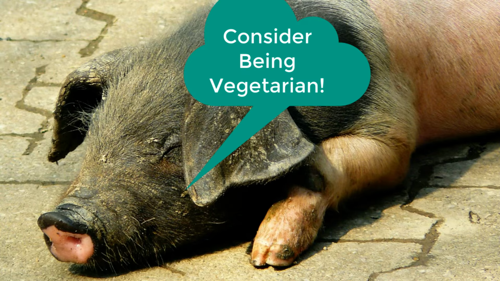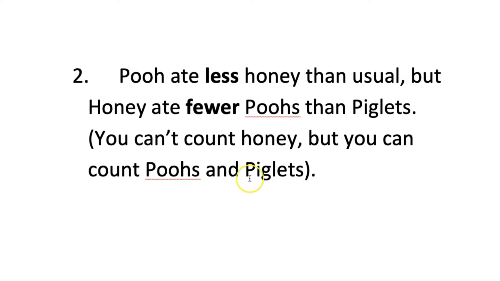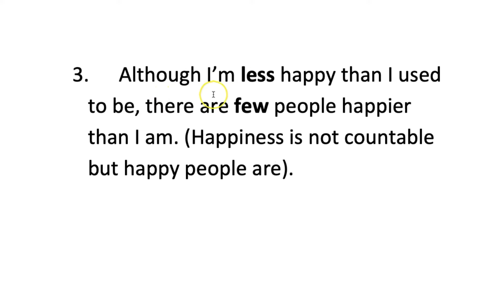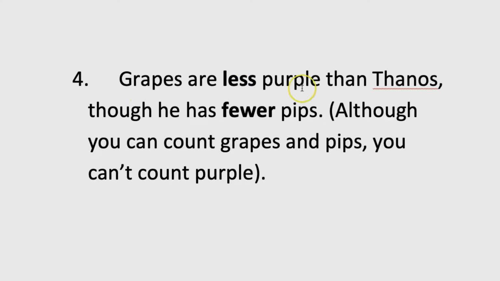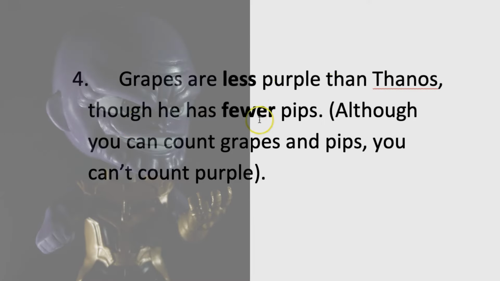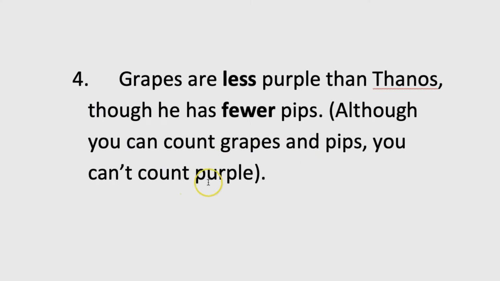So you can't count honey, but you can count poos and piglets, which is why there are fewer poos and piglets rather than less. Although I am less happy than I used to be, there are few people happier than I am. Why is it less happy? Because happiness is not countable, and there are few people happier than I am because people and happy people are countable, so it must be few. Grapes are less purple than Thanos, though he has fewer pips, because although you can count grapes and pips, you can't count purple. So this can't be less pips, it must be fewer.